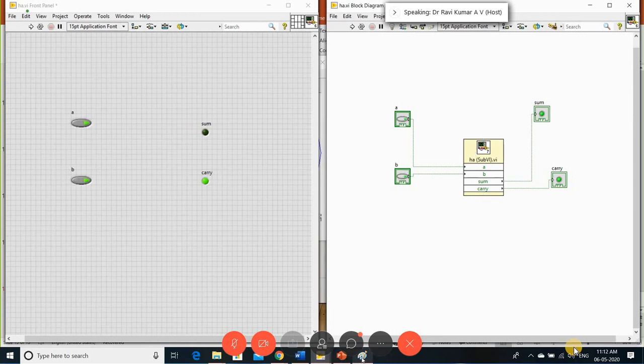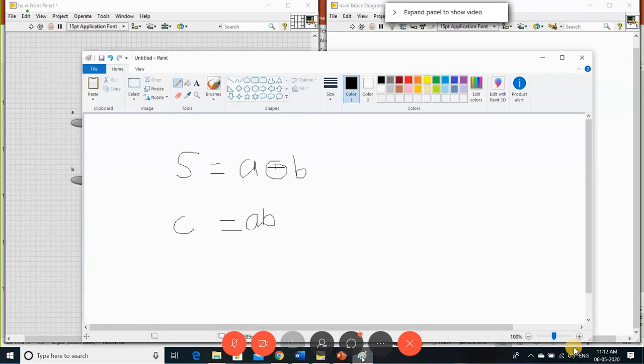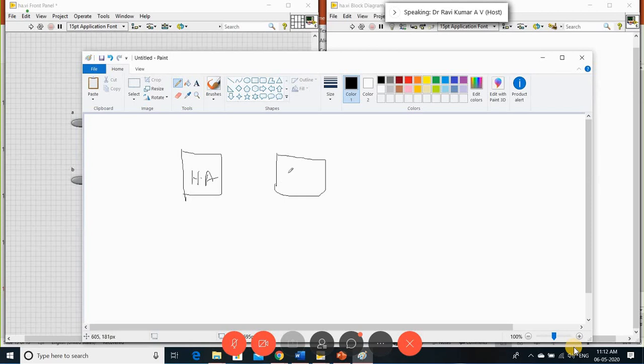So let me write the circuit of this. I'm just writing that block diagram. This is your half adder. One more we have the half adder, because I'm reusing the same code.